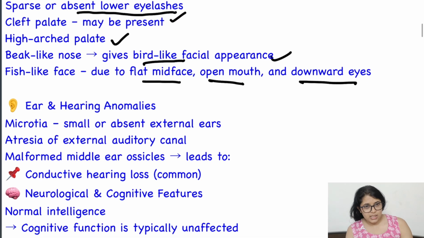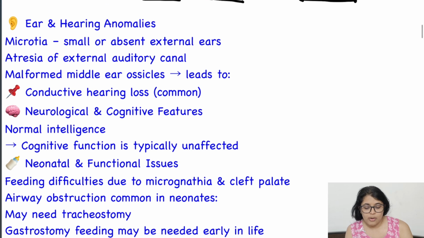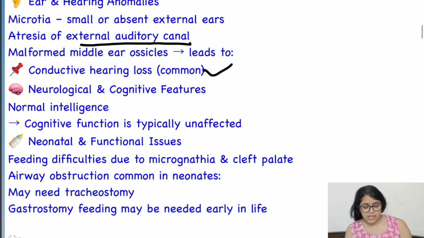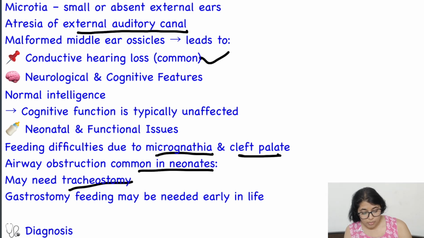Ear and hearing anomalies are there because of the first pharyngeal arch defect. There is atresia of the external auditory canal, that is, the external auditory canal is not developed properly. Then there is conductive hearing loss, which is very common. What cognitive features might you see? You might find normal intelligence. Neonatal and functional issues can be there, that is, feeding difficulties due to micrognathia or cleft palate. Airway obstruction is common in neonates and may need tracheostomy. Gastrostomy feeding may be needed early in life.